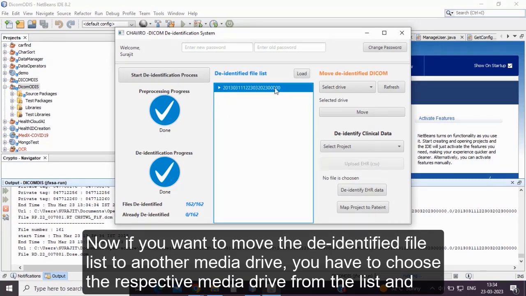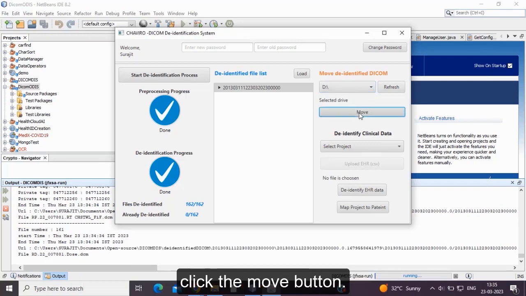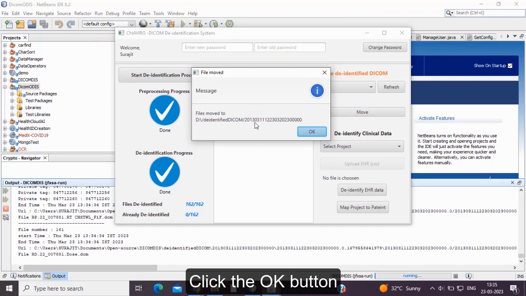Now if you want to move the de-identified file list to another media drive, you have to choose the respective media drive from the list and click the Move button. Click the OK button.